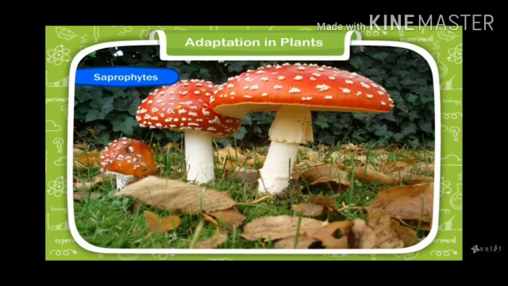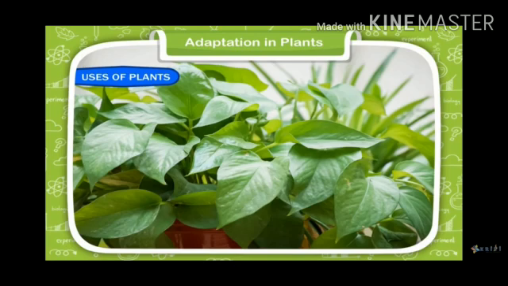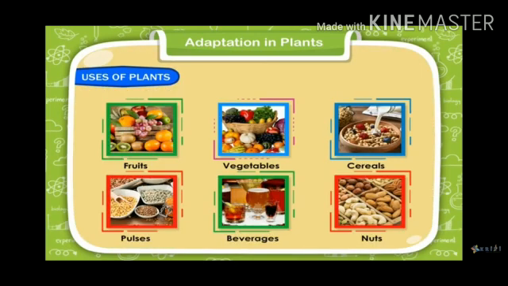Saprophytes. Some fungi like bread mold, mushroom, are called saprophytes as they get their food from dead and decaying matter. There are various uses of plants also, like we get fruits, vegetables, cereals, pulses, beverages, nuts, all from plants.